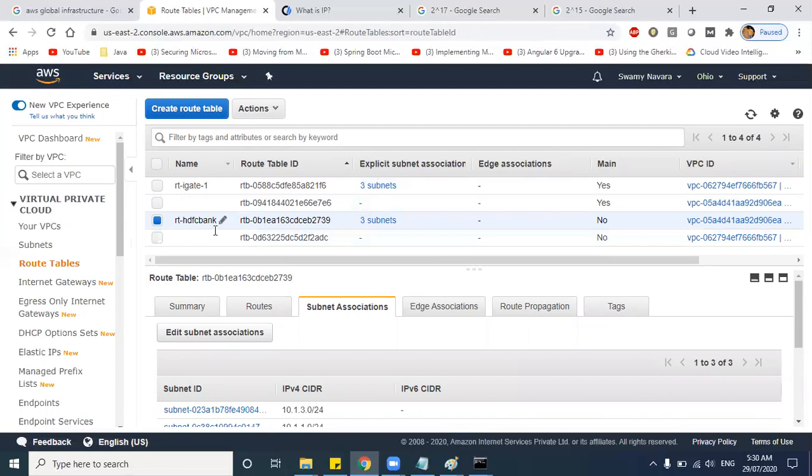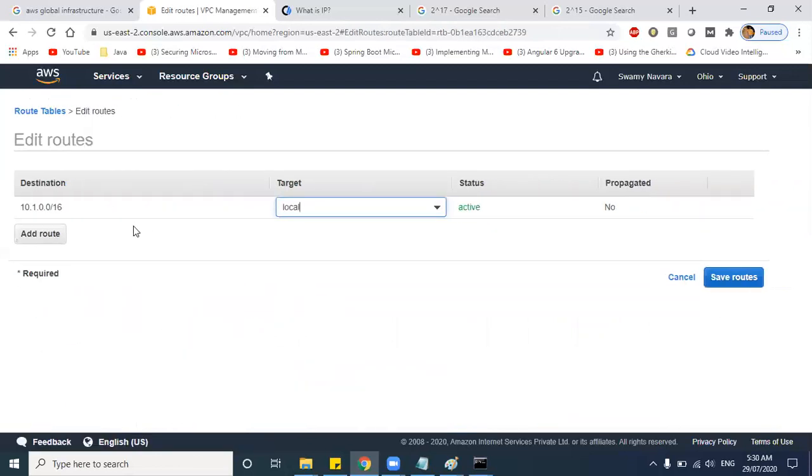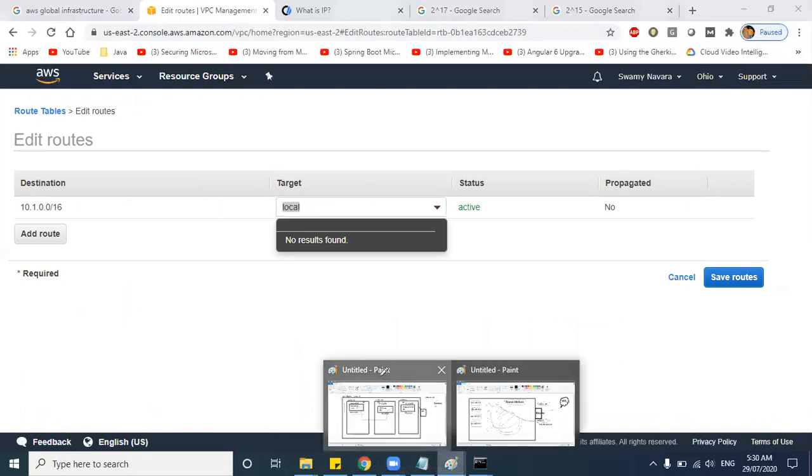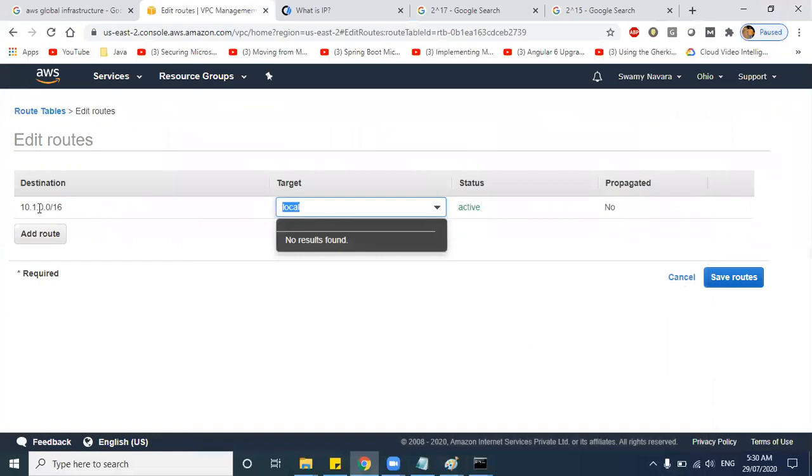Yeah. So now come to the routes. If you click on edit routes, you can see here 10.1.0.16 local. When you say local, this is private traffic, guys. This is used for internal private communication, when you're communicating from your app servers to DB servers, or DB servers to Windows servers, or Windows servers to app servers. This local destination traffic will be used.